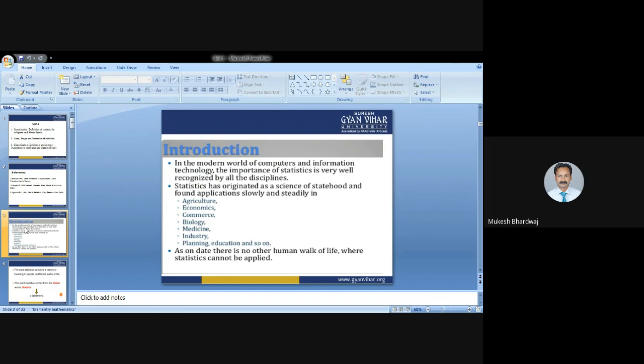There are various fields in which we can apply statistics and analyze the data on the basis of stats. As of today, there is no other human walk of life where statistics cannot be applied.